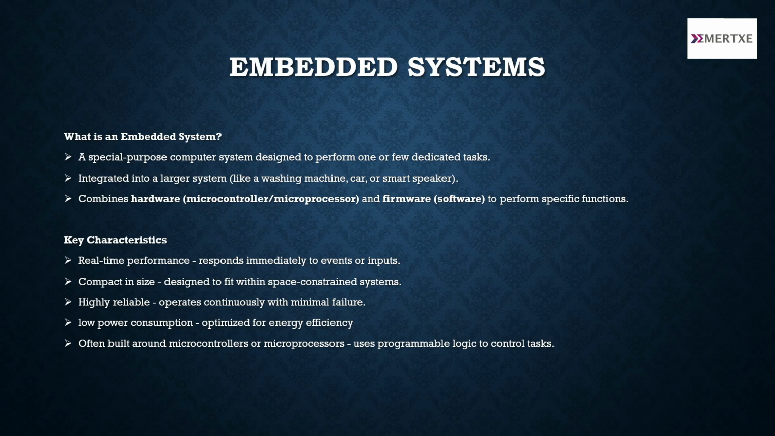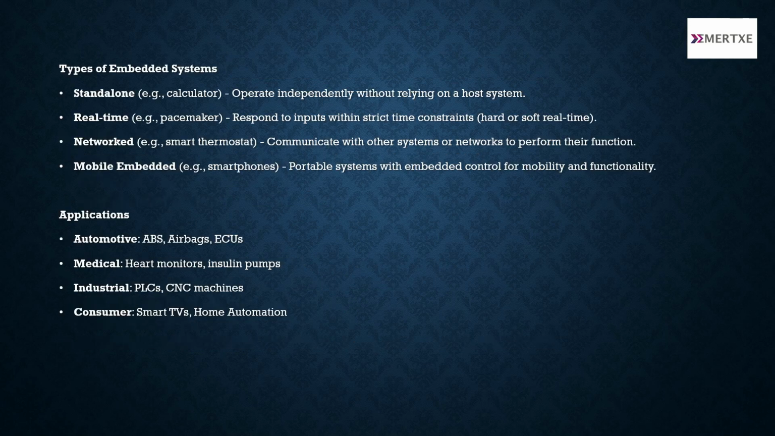Embedded systems. What is an embedded system? A special purpose computer system designed to perform one or a few dedicated tasks. Integrated into a larger system, it combines hardware and software to perform specific functions. Key characteristics: real-time performance, compact in size, highly reliable, low power consumption, uses programming logic to control tasks.